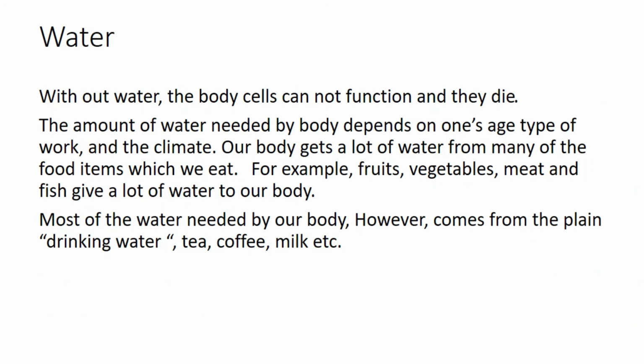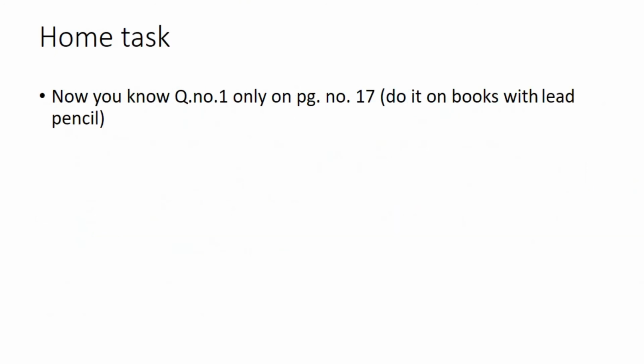A body gets a lot of water from many of the food items which we eat. For example, fruits, vegetables, meat, and fish give a lot of water to our body. Most of the water needed by our body, however, comes from plain drinking water, tea, coffee, and milk, etc.